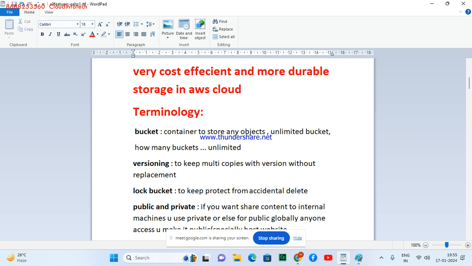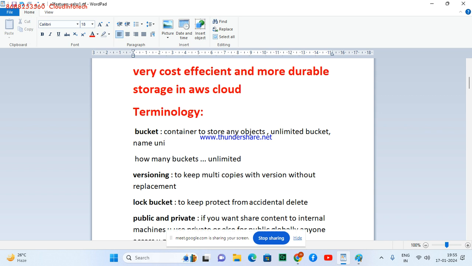And the bucket name should be what? Unique, globally. Amazon has how many customers worldwide? Regions are 32 plus, and customers are 1 million plus. So all 1 million customers have to use a unique name. They cannot have duplicates. If I create a bucket named TCS, no one else can create TCS in the entire S3 service.